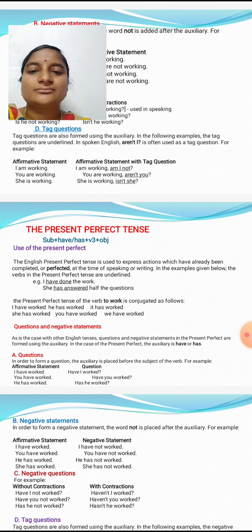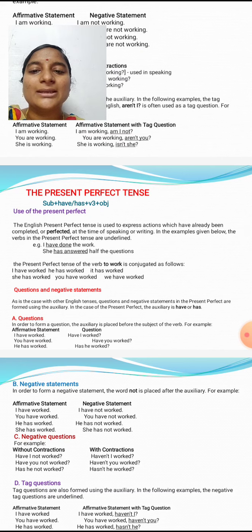Next, the present perfect tense. The present perfect tense is used to express an action which has already been completed. To express an action which is completed just now, that is called present perfect tense. This present perfect tense has the following structure: subject plus have or has plus v3 plus object.